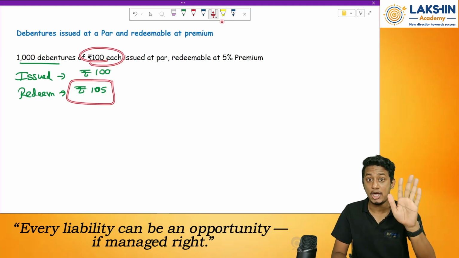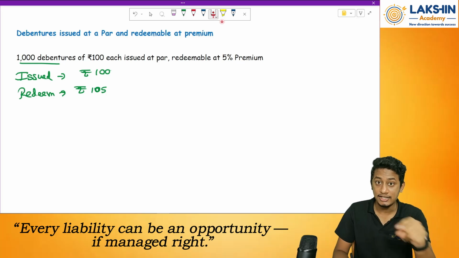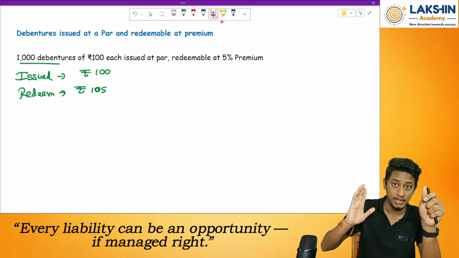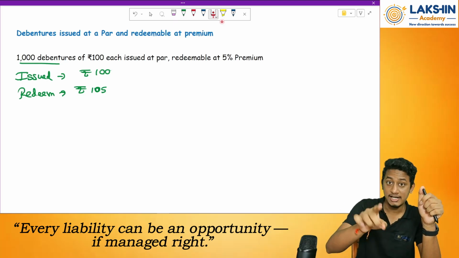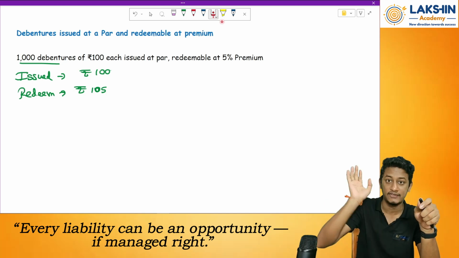That means I am paying 5 rupees more. I am paying 5 rupees more for the debentures. In that case, I know that I am paying 5 rupees more. That means it will be an expense to me in the future. It will be a capital expense for me in the future, right? So because of that, I will pass the entry today itself. While I issue the debenture, I will pass the entry today itself in the books of accounts.